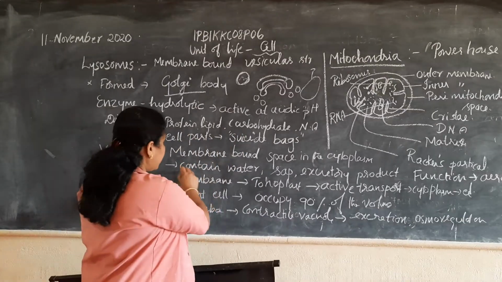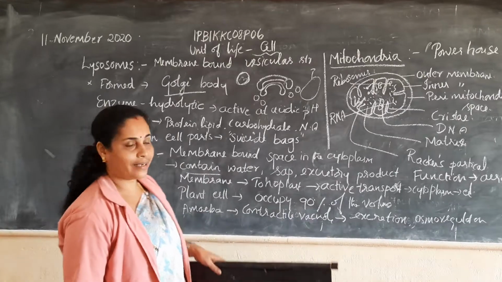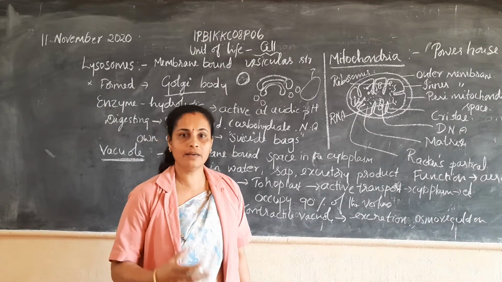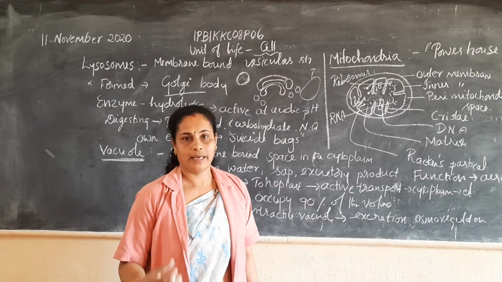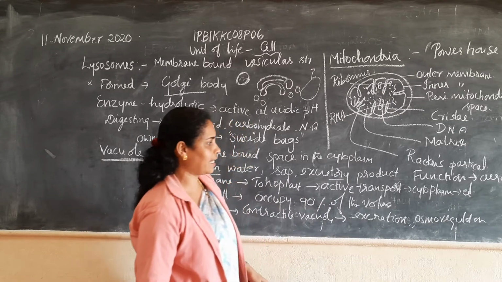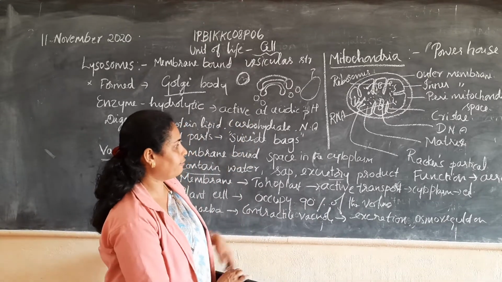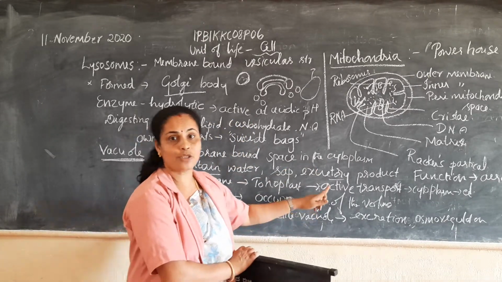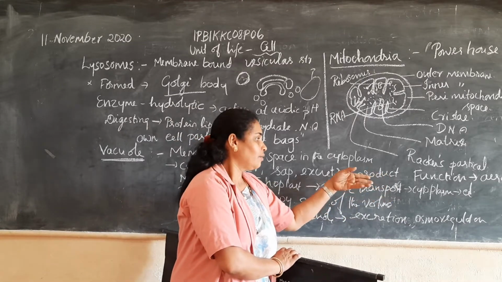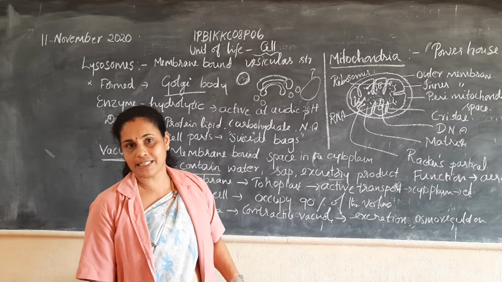Then they contain water, sap, and excretory products. Water, sap, that is cell sap, excess enzymes, proteins, etc. That is nothing but cell sap, and also different types of enzymes as well as excretory products. That means sometimes waste is formed within the cell.